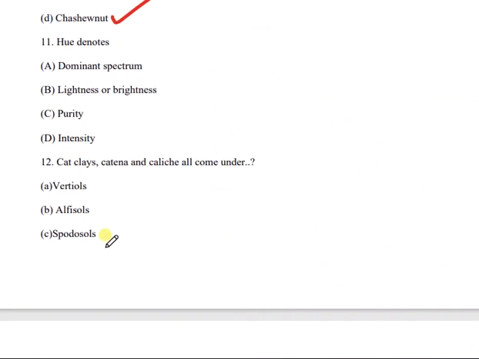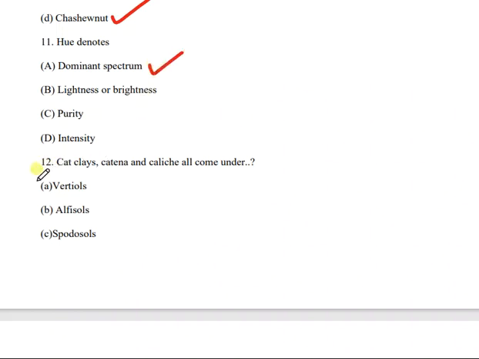Then question number 11. Hue denotes which of the following? Dominant spectrum, lightness or brightness, purity or intensity? And the correct answer is A. Hue denotes the dominant spectrum.